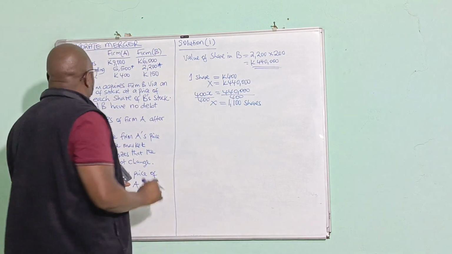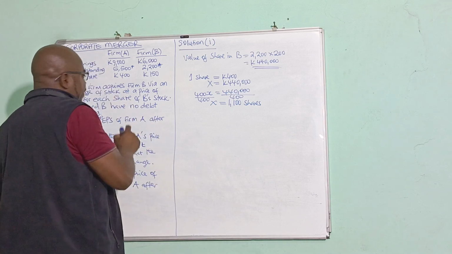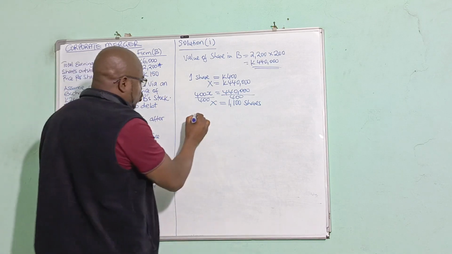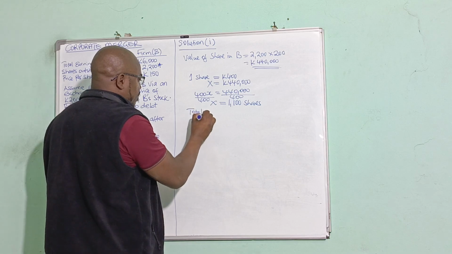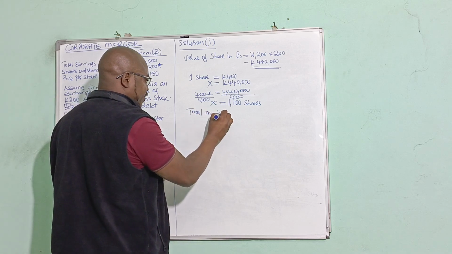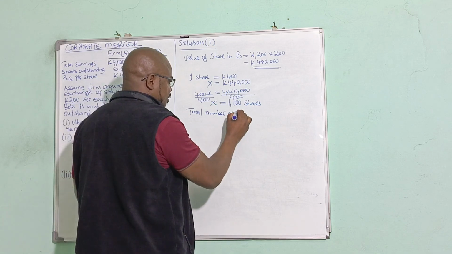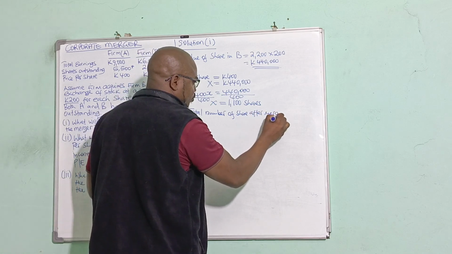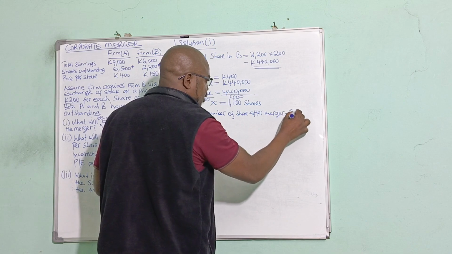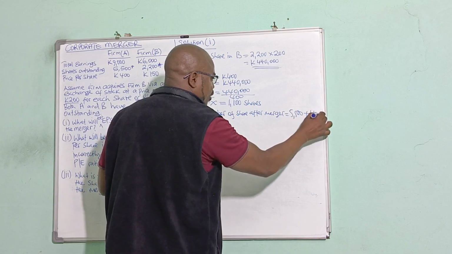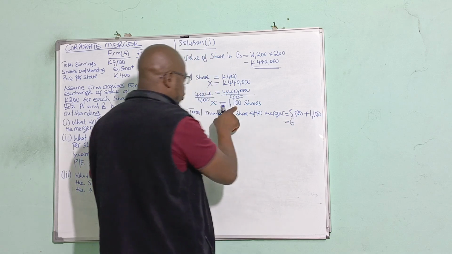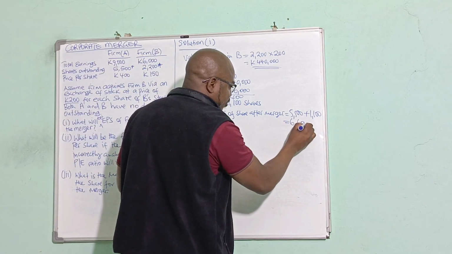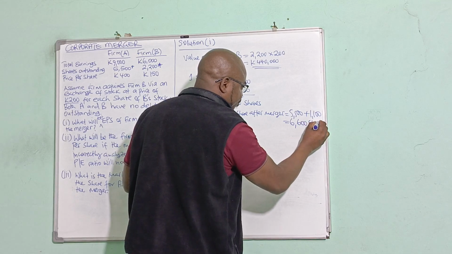Now we are going to add this to the existing number of shares, which is 5,500. So the total number of shares after the merger is 5,500 plus 1,100. 1,100 is this one, the 5,500 is that one. So that gives us 6,600 shares here.